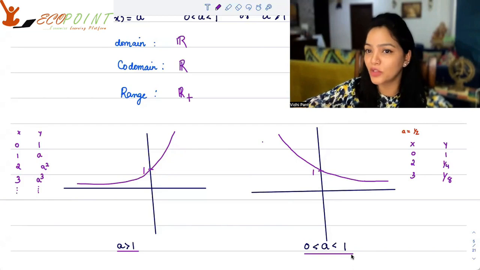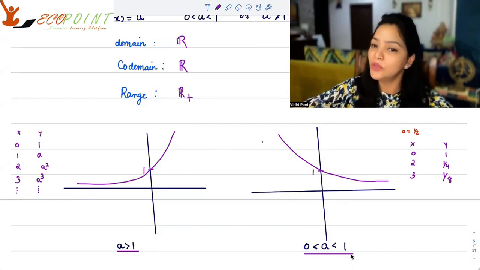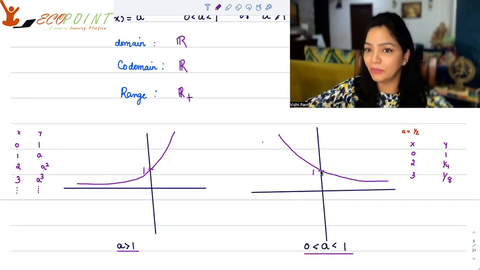That means it's a fraction between 0 to 1. So yes, when x is 0, you will get 1. So the cut here will be at 1 only, on the y-axis. This point is a part of the graph. But the graph will look something of this sort.